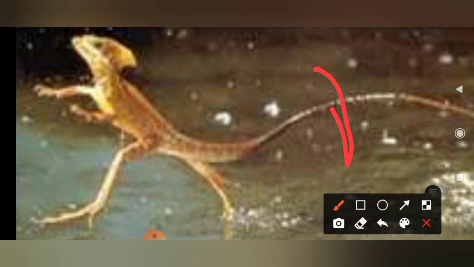Is it clear? Yes. Some lizards have the capacity to rotate the head around the head joint. We are not able to rotate the head, right? But some lizards have the ability to rotate their head at the head joint. And as we breathe through our lungs, these lizards also breathe through the lungs.